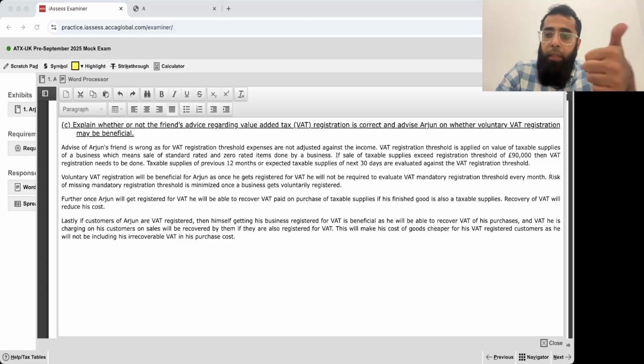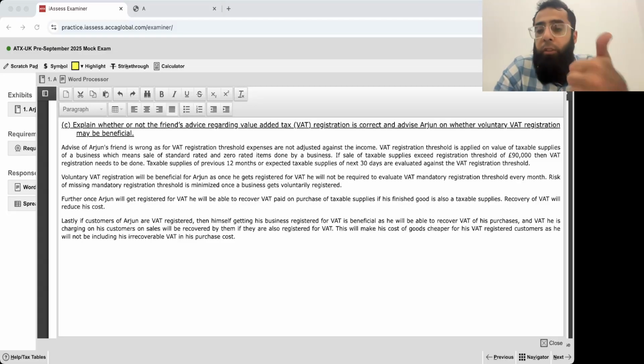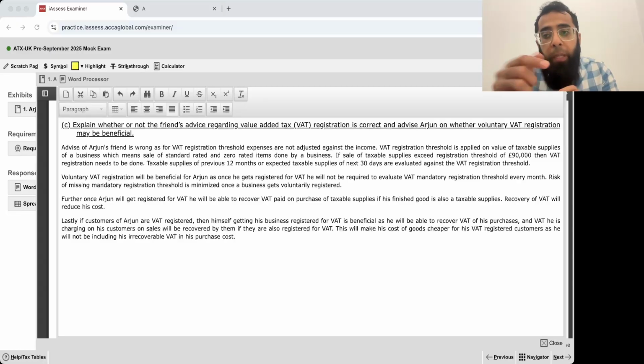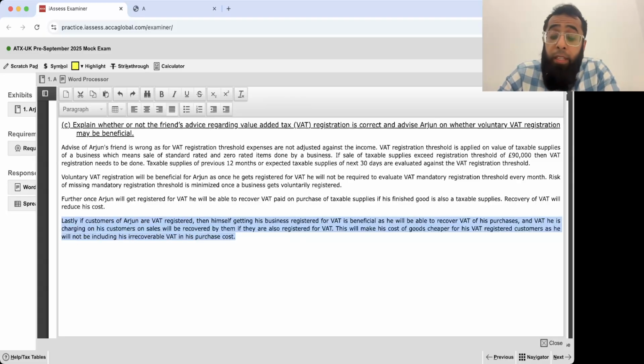Just think about it. For example, your raw material is 100. You paid 20 pounds VAT on it, 20%, so your cost became 120. Now, if you are able to recover this 20, then your cost will come back to 100. Otherwise, your cost will be 120. You will add a profit of 100 to it and sell it for 220. But if you are able to recover your VAT, then you will add your profit of 100 to your purchase price of 100 and you will be able to sell it for 200 only. But when you get registered for VAT, you have to charge VAT on your sales also. So at that time, it's very necessary to consider whether your customers are registered for VAT or not.